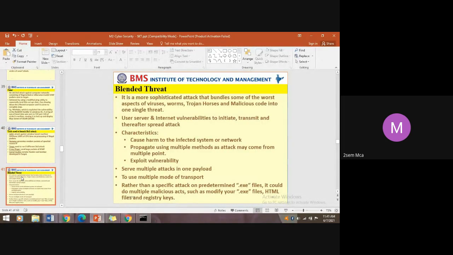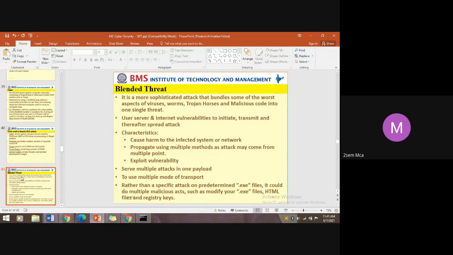One more threat is the blended threat. Blended is a mix of most of the attacks. It includes both kinds of attacks. That is termed a blended threat. Blended is a combination of virus, worms, and denial of service. It is a more sophisticated attack that bundles some of the worst aspects of viruses, worms, Trojan horses, and malicious code into one single threat. Then it uses server and internet vulnerabilities to initiate, transmit, and thereafter spread the attack.